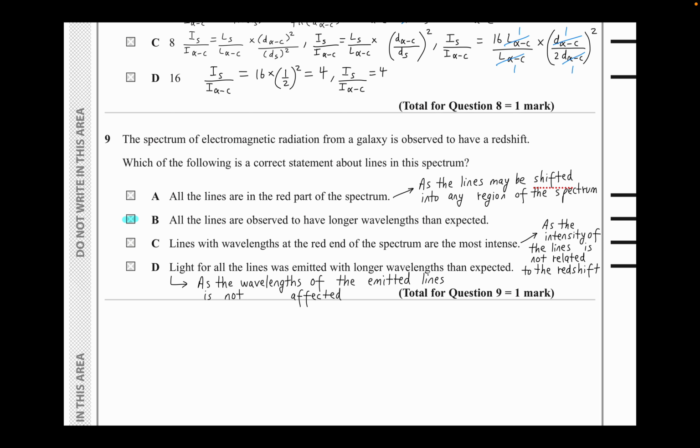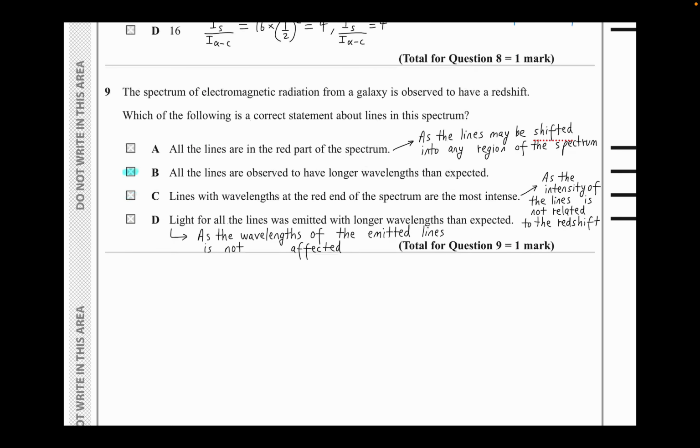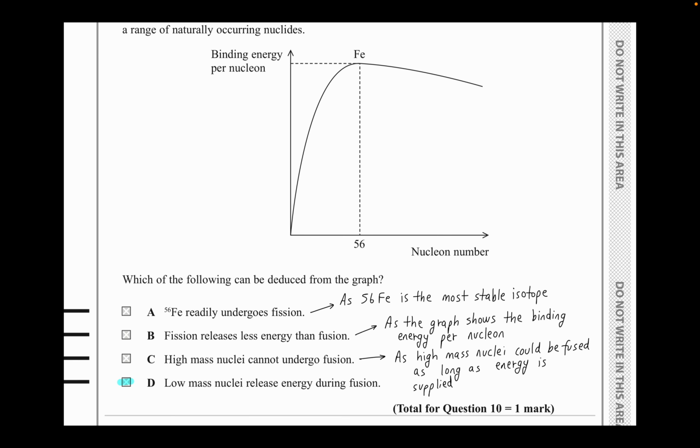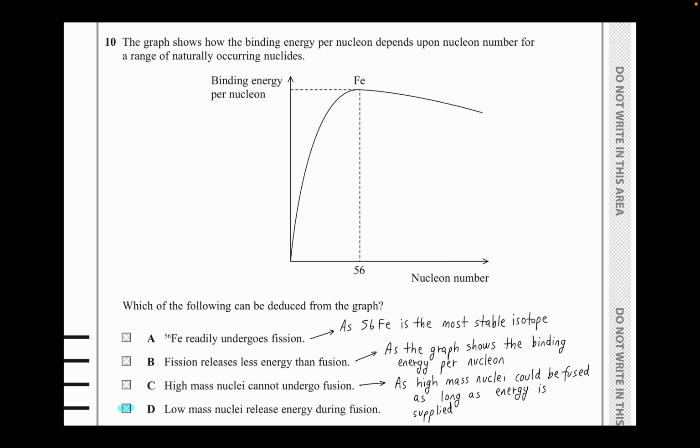Options C and D are not correct. For option C, the intensity of lines is not related to the redshift. Option D is also not correct, because the wavelengths of the emitted lines are not affected. All right, let's move on to the final multiple choice question.